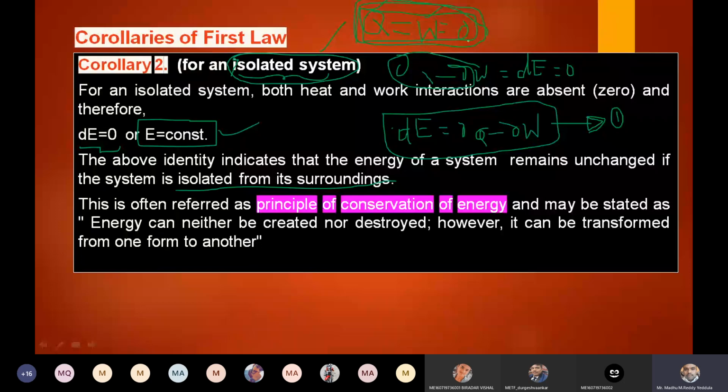In the same way, Q and W are absent for an isolated system. In the absence of Q and W, what is dE? dE is nothing but zero. When dE is zero, it implies the difference is zero. When the difference is zero, it means E is equal to constant. This is corollary 2. When energy is constant, it is nothing but the law of conservation of energy.